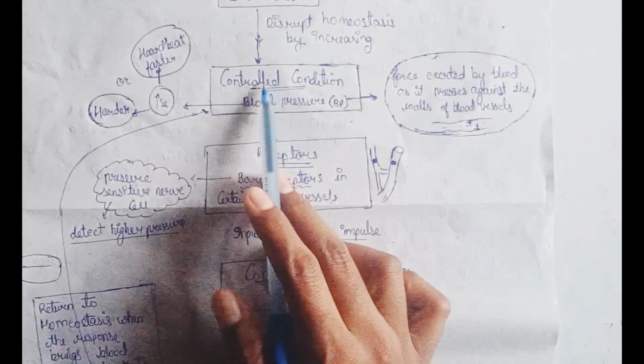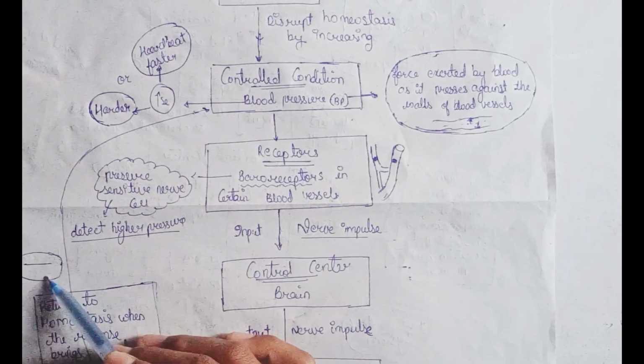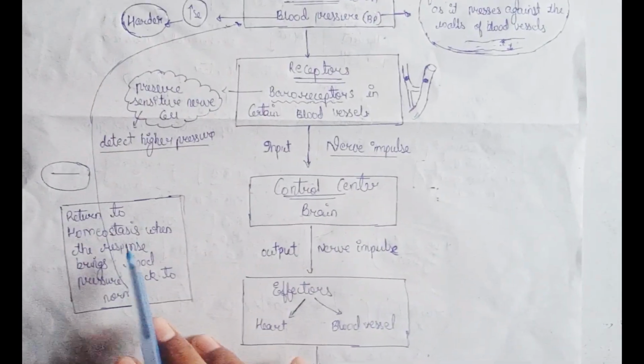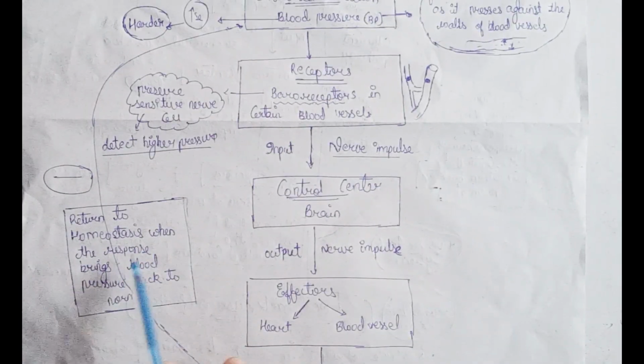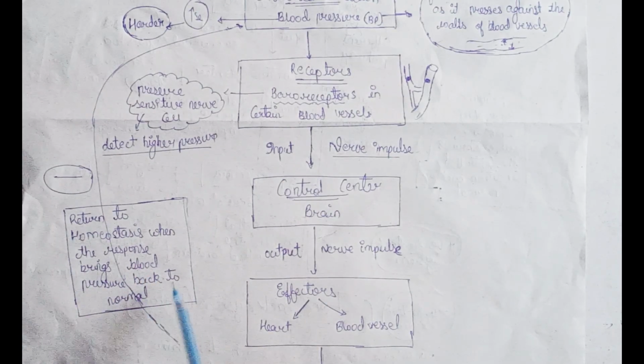This response goes back to the control condition as a negative sign, returning to homeostasis when the response brings blood pressure back to normal. If the normal condition is maintained, homeostasis is maintained and the mechanism stops. So this is the negative feedback system.